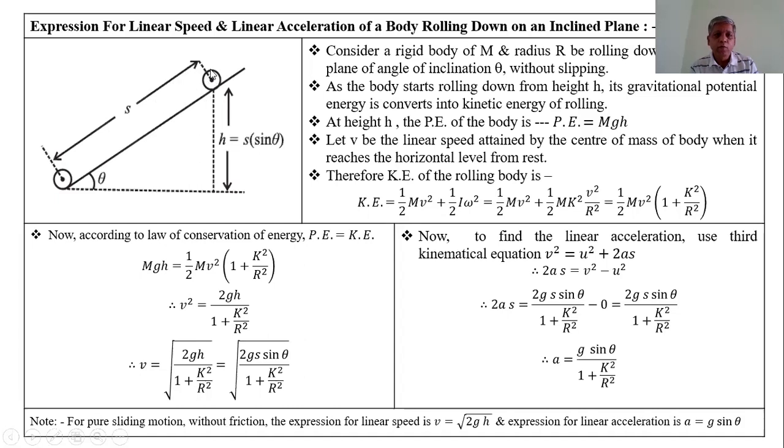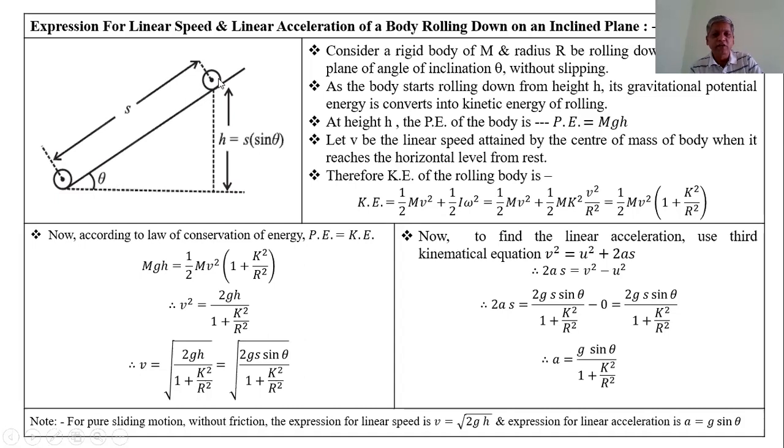Only rolling motion is here. For explanation of the diagram, consider a rigid body of mass m, radius r, rolling down an inclined plane of angle of inclination theta without slipping.